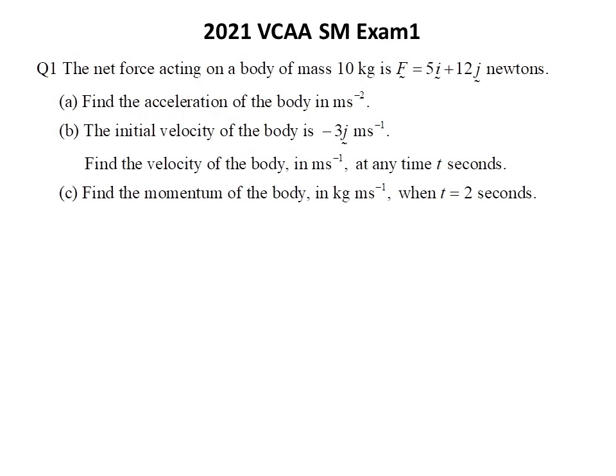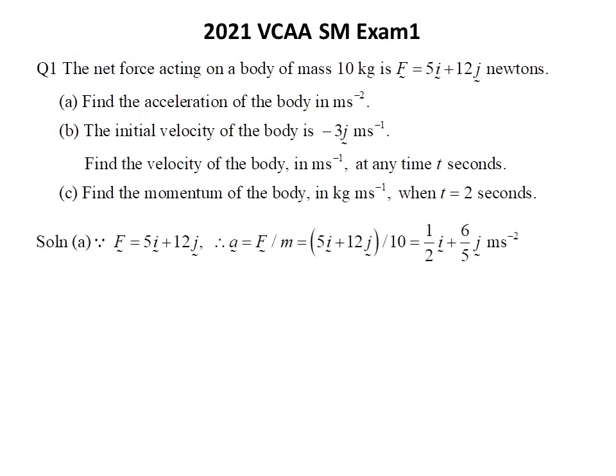In this video, we will present questions 1 to 4 of the exam 1 2021 paper. As can be seen, question 1 says the net force acting on a body of mass 10 kg is 10i plus 12j newtons. There are 3 parts in question 1. Part A is to find the acceleration of the body under such a net force in meters per second squared. Part B is to find the velocity of the body at any time t seconds in meters per second, given that the initial velocity of the body is negative 3j meters per second. Part C is to find the momentum of the body in kilogram meters per second when t equals 2 seconds.